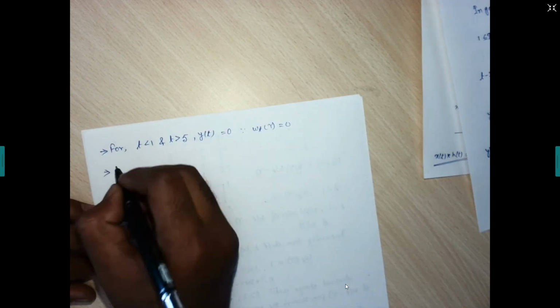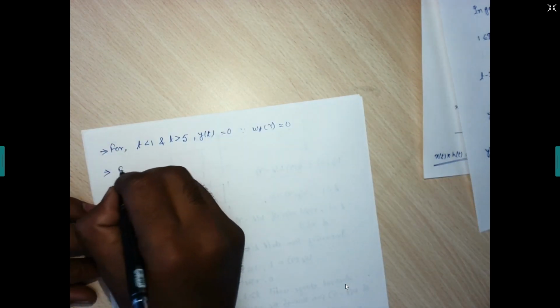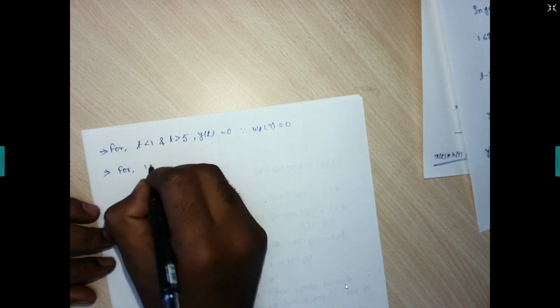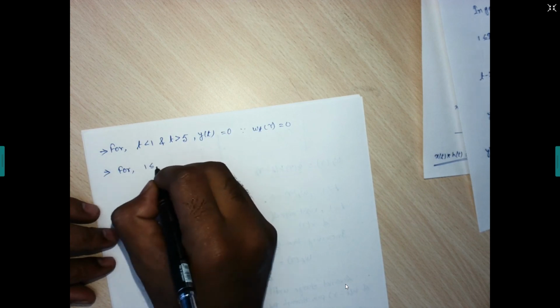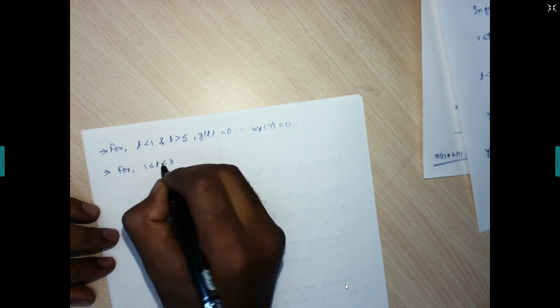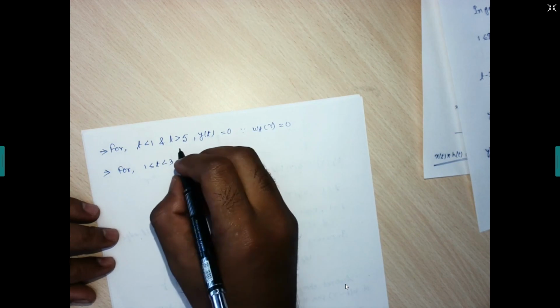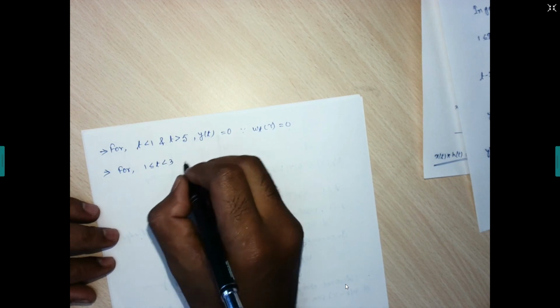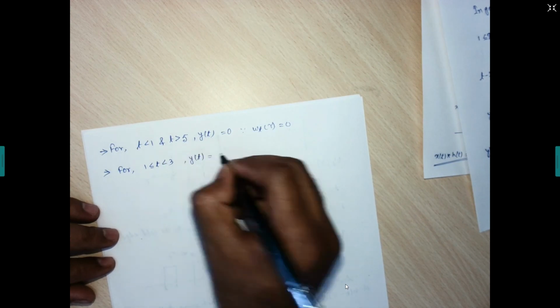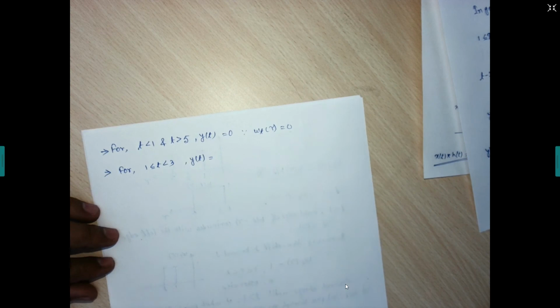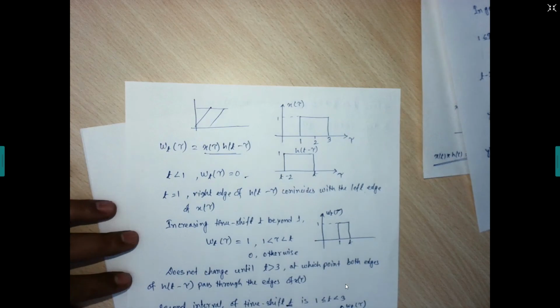Next, for the interval starting from 1 and up to 3, means before 3, how have we been finding y of t up to 3?